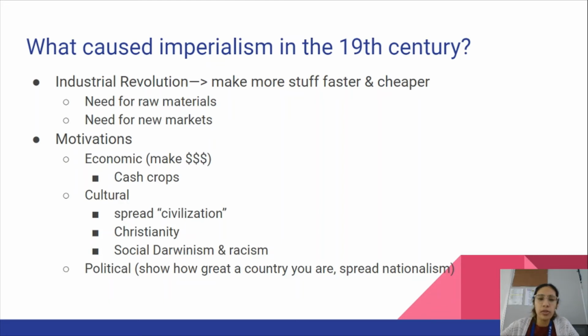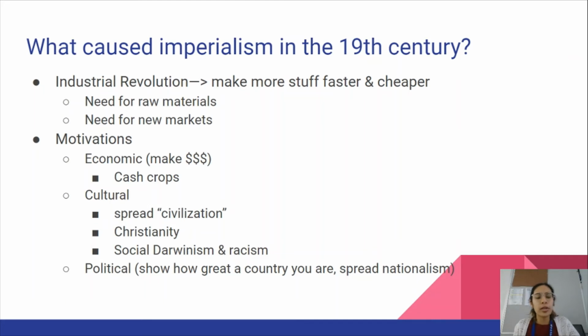And with those raw materials, we're going to make manufactured goods like clothes and tires and jewelry. And then we're going to take those manufactured goods and sell them to markets, to places where we can sell them. So we need new markets. This is going to be the main drive of imperialism in the 19th century.